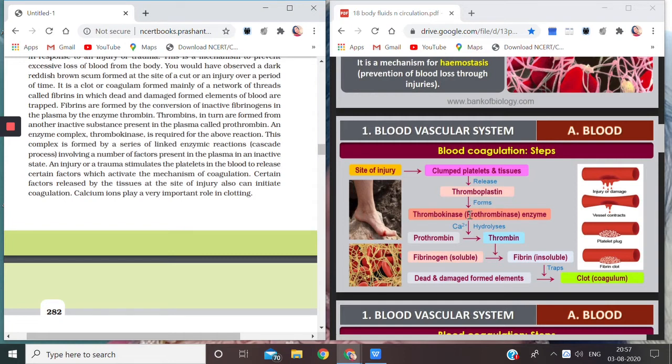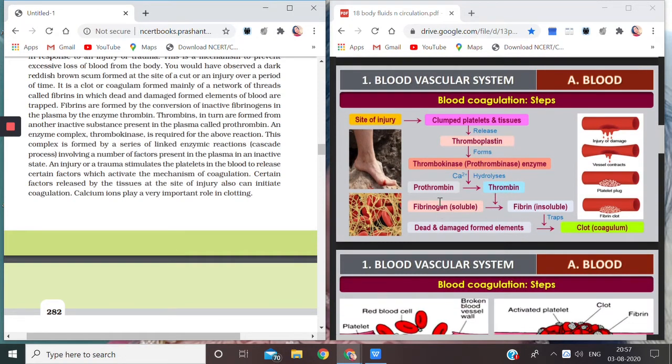Now this thromboplastin will form thrombokinase, or you also say prothrombokinase enzyme. In the presence of this enzyme and calcium ions, which is very important, prothrombin, which was inactive and already present in the blood, gets activated into thrombin. Now this active thrombin will convert fibrinogen, which is in soluble form, into fibrin, which is insoluble, and these fibrins or fibers along with dead and damaged cells of blood will form a clot or coagulum.